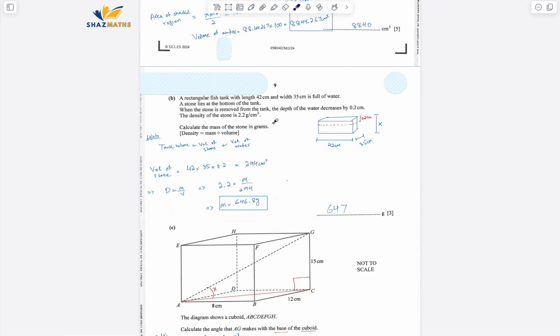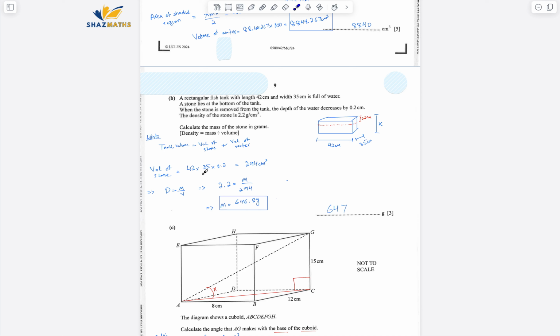Now, the important thing to understand is that total tank volume is equal to the volume of the stone plus the volume of the water, right? Because the stone lies inside here. So there is some increase in the level of the water because of the stone, and the rest of it is water. That's why this is the important point. From here, I've calculated the volume of the stone, because the examiner has clearly told us that when we remove the stone, the water level decreased by 0.2 centimeters. That means that 0.2 centimeter difference in the water level was because of the stone. So that's what I've done.